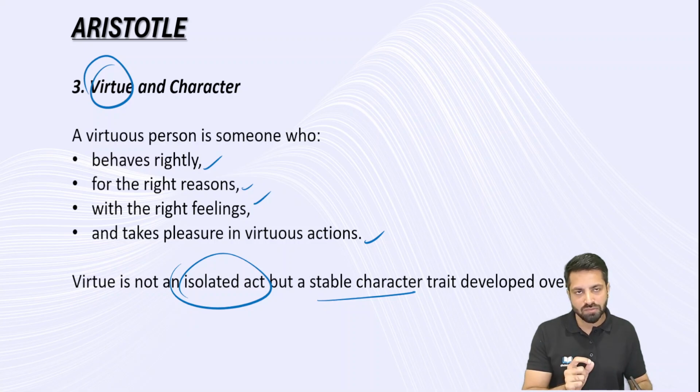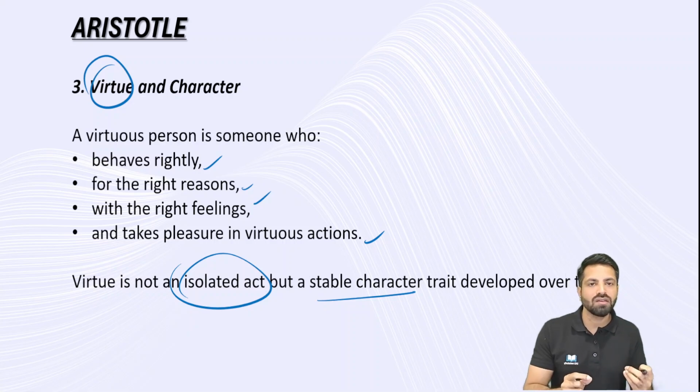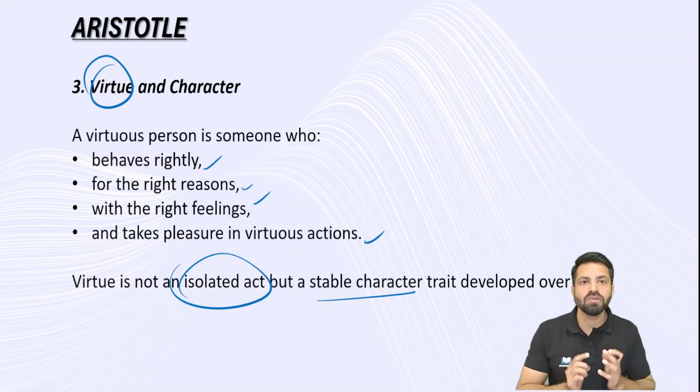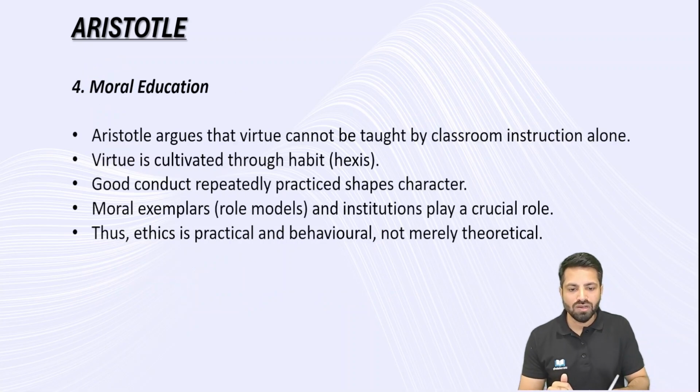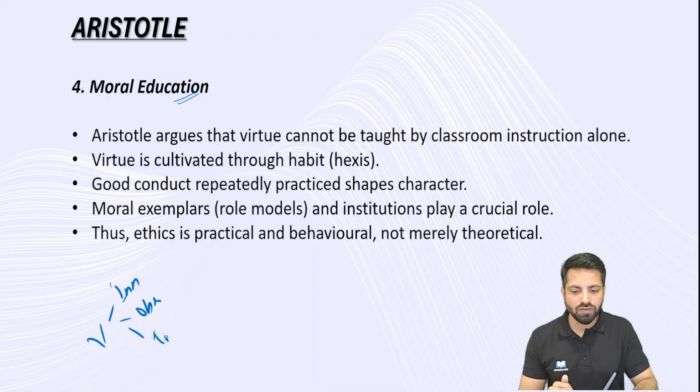Again, empiricism, the idea that you can learn these virtues, you can understand what is right and wrong through observation, through experience, through your sensory knowledge. So this is the third aspect analyzed by Aristotle. And the next is moral education. Moral education, I told you that again, virtues can be an inner voice, can be learned through observation, or can be taught.